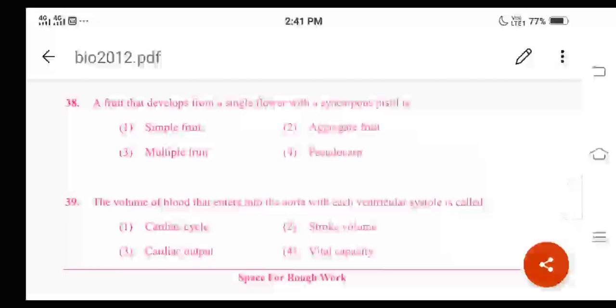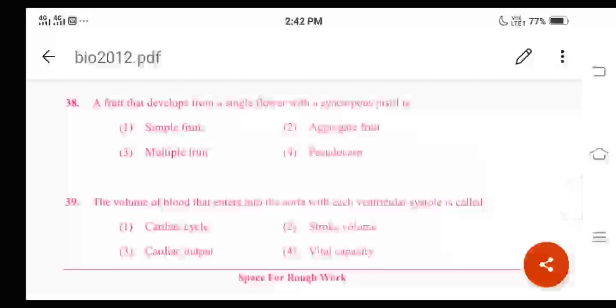And what are the different options given here? One is simple fruit, second is aggregate fruit, third is multiple fruit, and fourth is pseudocarp. The correct answer for this question is option 1. A fruit which develops from a single flower with a syncarpous pistil is said to be a simple fruit. We have not studied fruit classification in detail in first PUC.